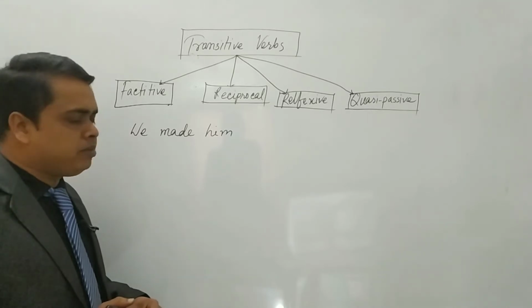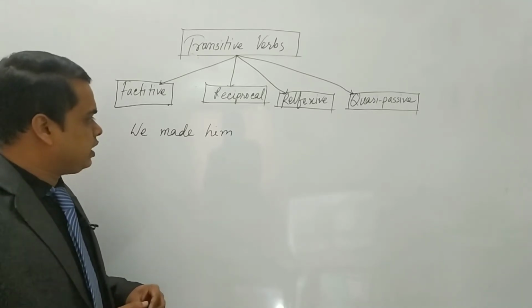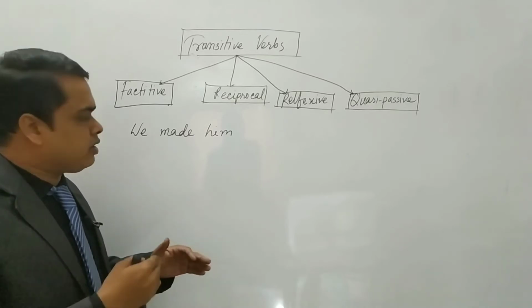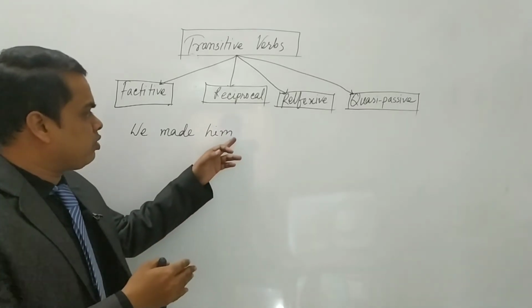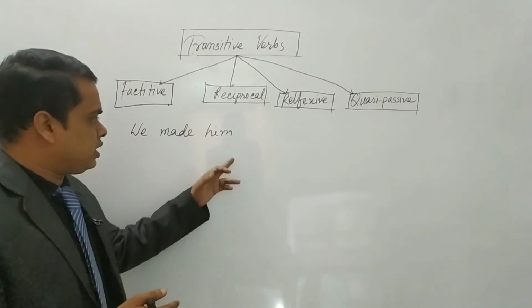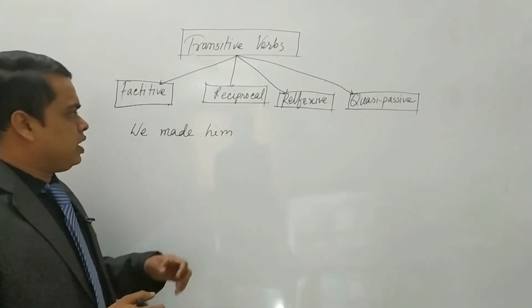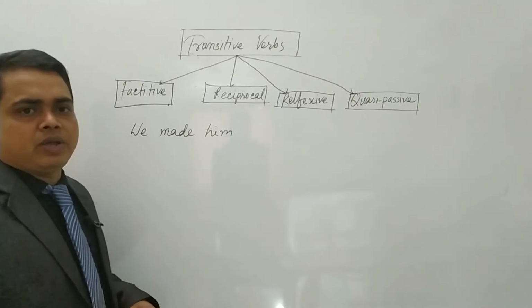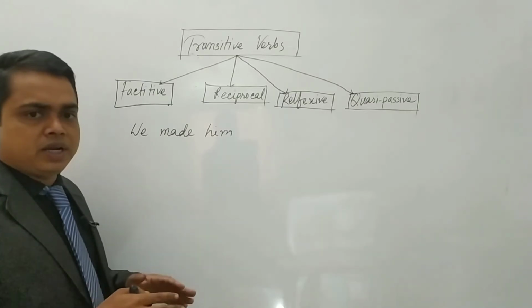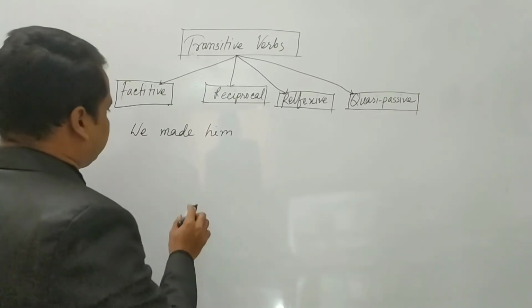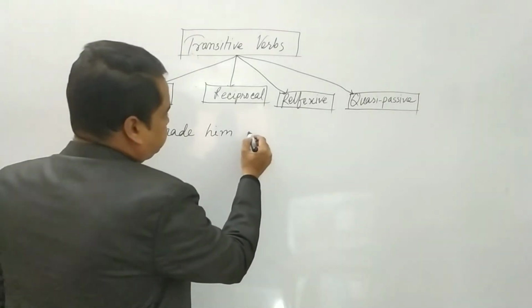I think it is not clear because you are making the question, we made him what? There is something incomplete here. So the verb that is not completed by one object and takes another object to be completed is called an affective verb.